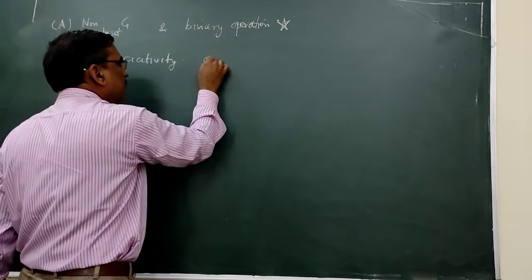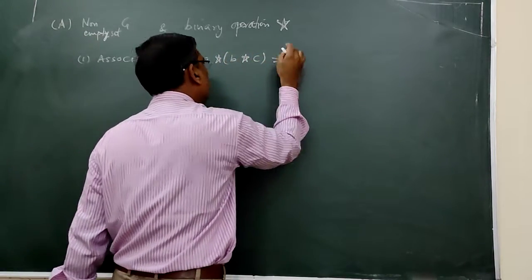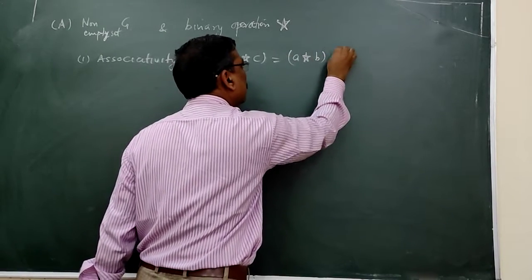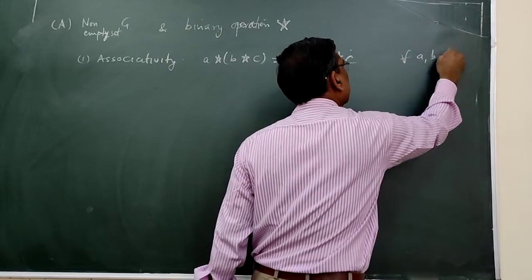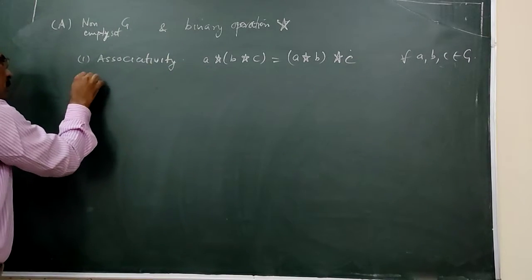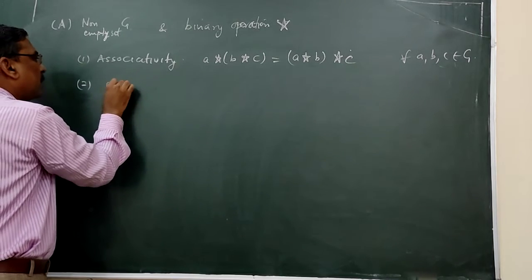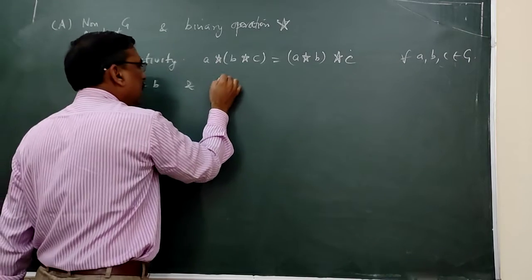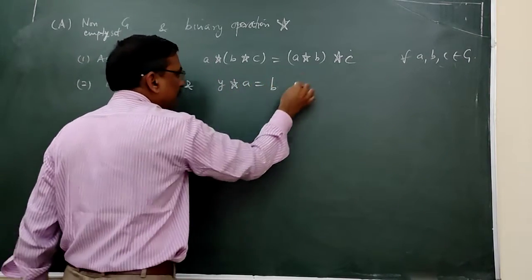for all a, b, c belongs to G, (a star b) star c is equal to a star (b star c), and the two equations a star x is equal to b, and y star a is equal to b, having a unique solution.